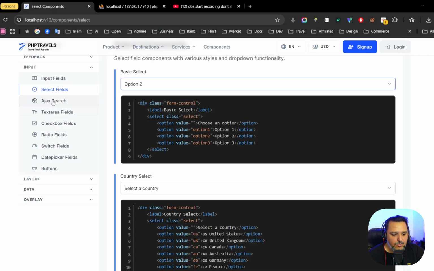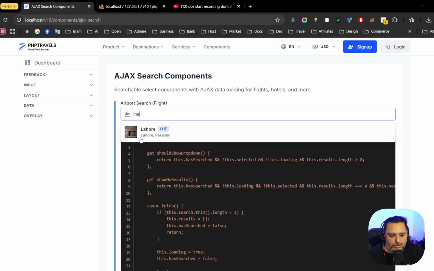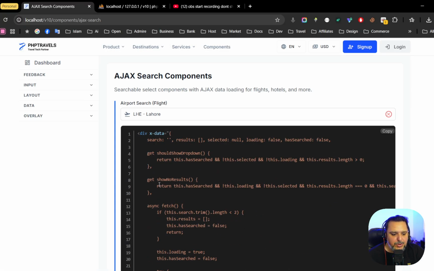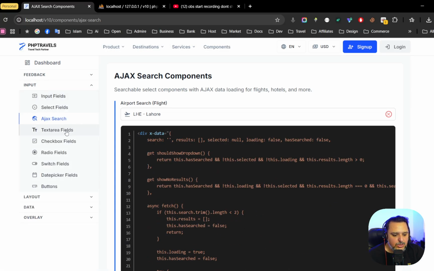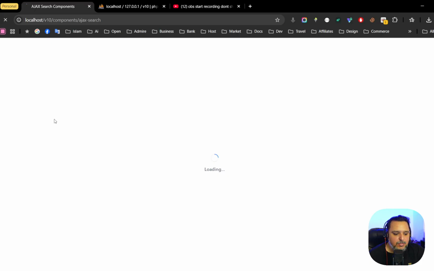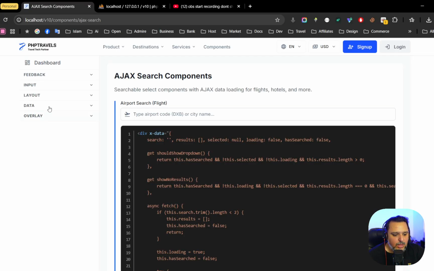You can see that we have AJAX request. For example, if we're making any API call to any server, there is a search and there are all the selection boxes. So this is the code. It's a pretty small code base. Then search area, all the components are available. We have made, and we are still working on, more components. For example, if you want to implement any model, we are still working on it.